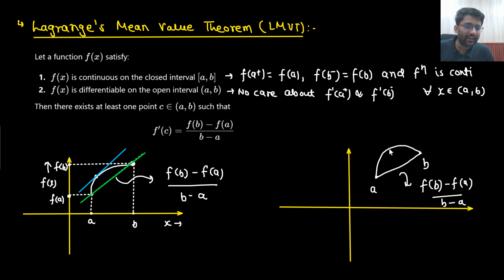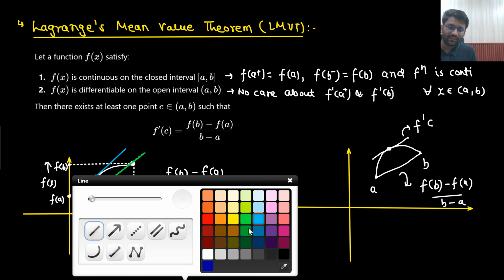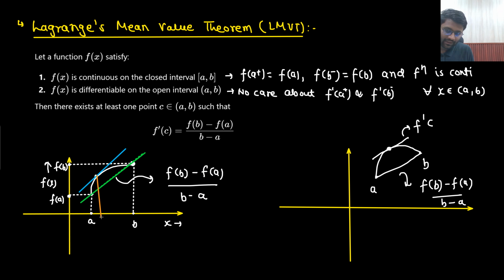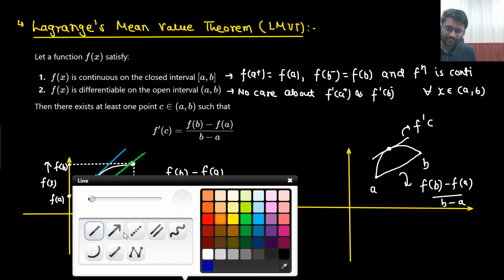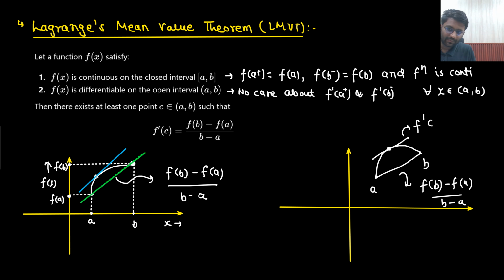Now on this curve, if I take some point and draw the tangent at that particular point, what will be the slope at this point? That would be nothing but f dash, and I am calling this point C. This point is nothing but x equals C.